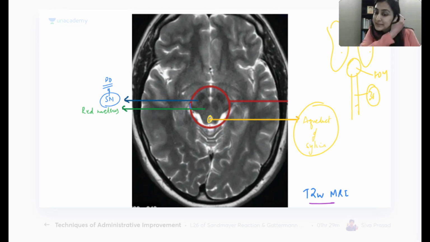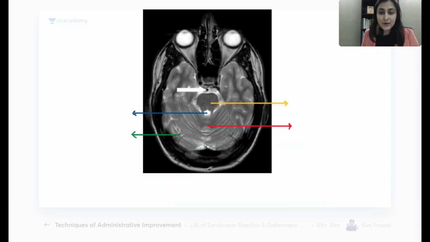Okay. Is this fine, everybody? So this is your level of midbrain. Okay. Understood? Moving ahead. So this level is sorted. So basal ganglia is sorted. Midbrain is sorted. If you have ever done previous year questions, you would notice that a lot of questions have come from these two levels, right? So always remember a panda, and yes, you will remember this level, right? Okay, let's move ahead then. Okay. 149. Yes, so now we are crossing over slowly but surely to the finish line.